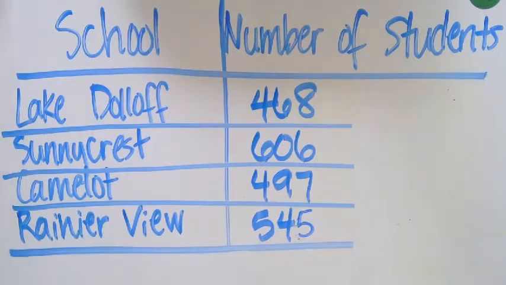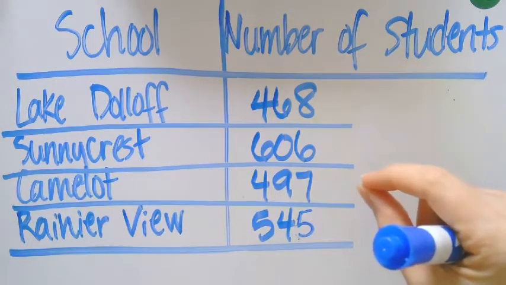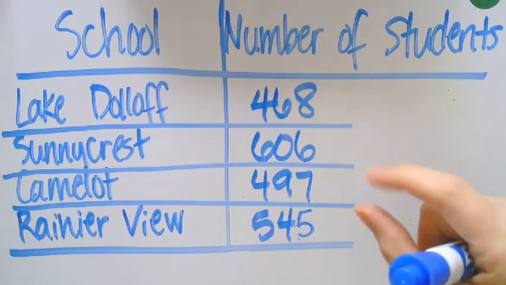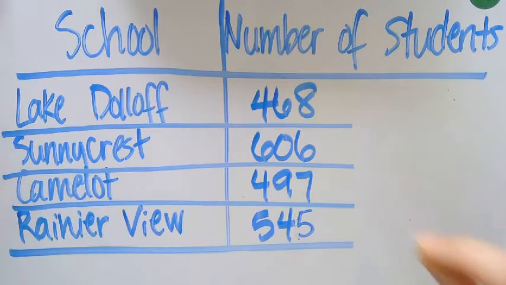497 at Camelot, and 545 at Rainier View. Again, this is not exact information. I'm just using schools that we may have heard of and just made up some numbers, okay? Probably pretty close to what's true, but not exact. So again, being creative with their numbers.